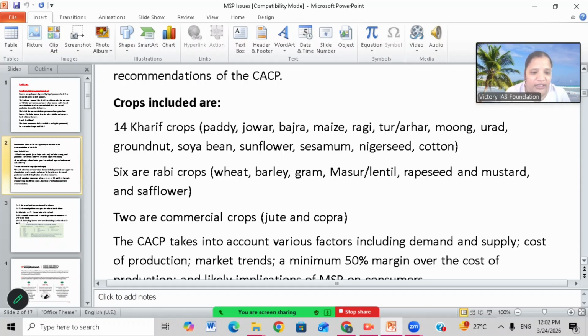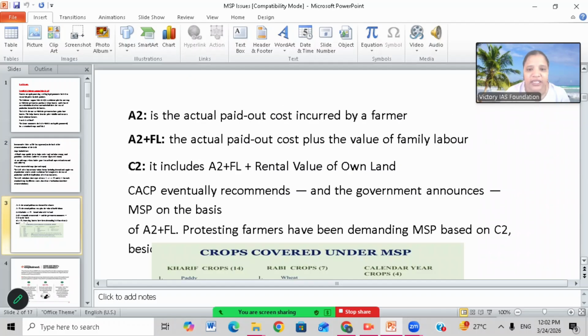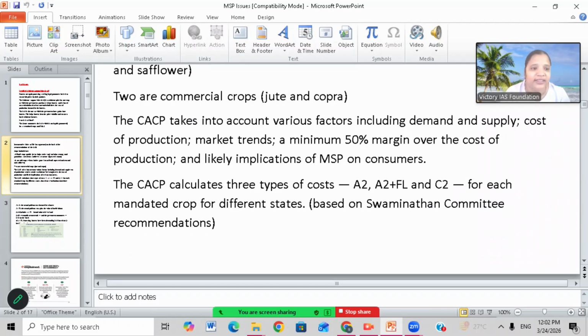The CACP takes into account various factors, including demand and supply, while deciding the MSP of a crop.